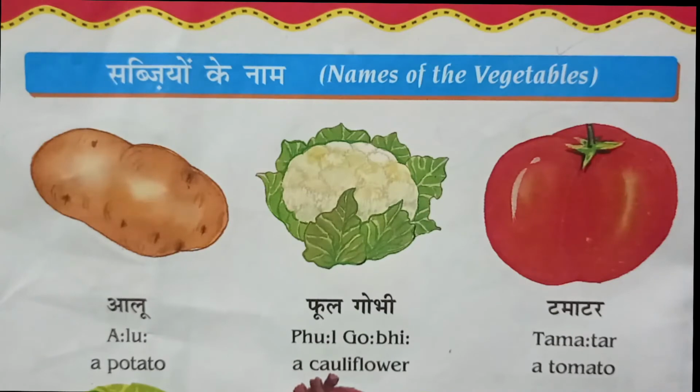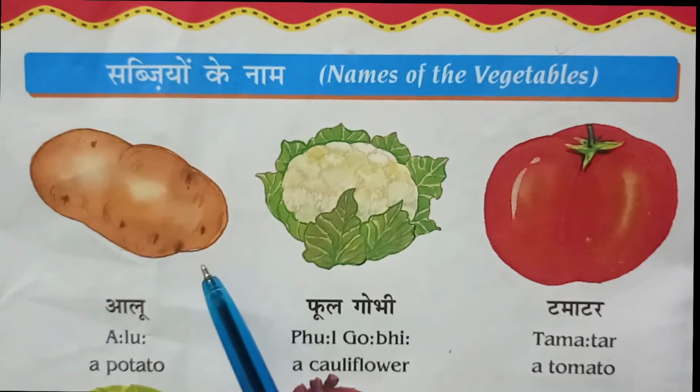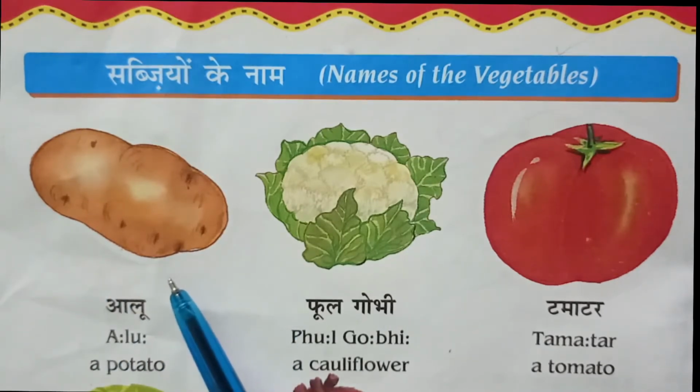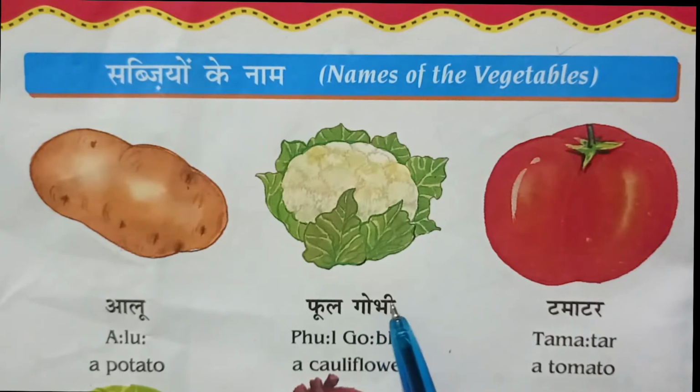Now we will see names of the vegetables. सब्जियों के नाम. This is a potato. In Hindi, आलू. Potato. In Hindi, आलू. This is a cauliflower.